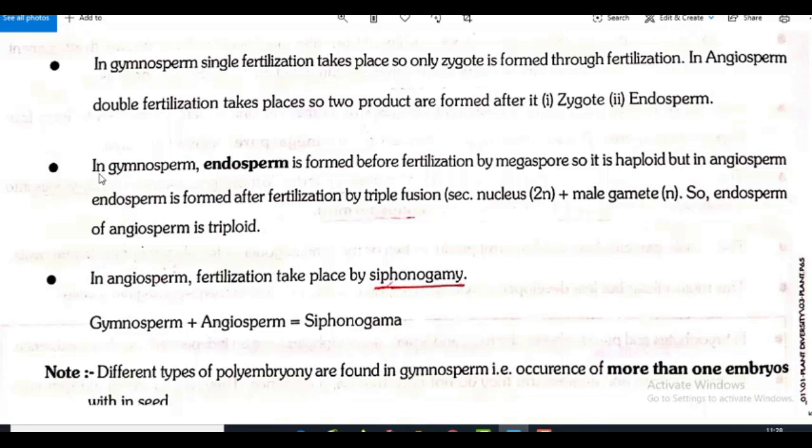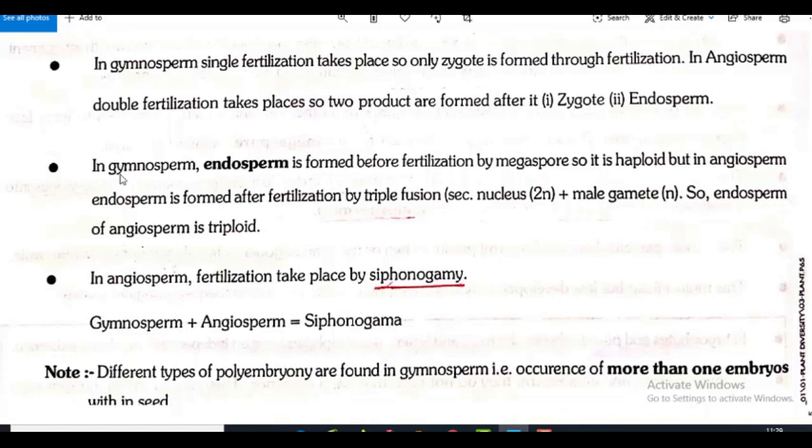In the case of gymnosperms, we said that two male gametes are coming, one is getting degenerated, and only one is fusing with the female gamete and results in the formation of zygote. In the case of angiosperms, two male gametes are coming, one of the male gametes is fusing with the egg from the egg apparatus, and the other one fuses with the polar nuclei present in the central space and results in the formation of what? PEN, that is primary endosperm nucleus.